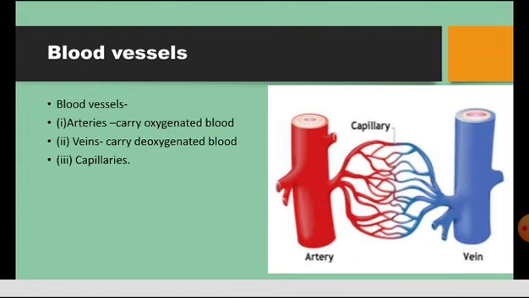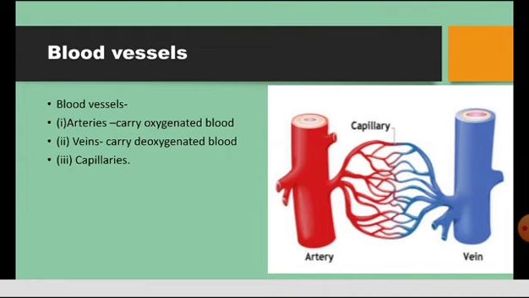Arteries carry oxygenated blood, or oxygen-rich blood, so the blood pressure will be more. So their walls should be thick. They are thick walled, and the blood pressure is high. Now coming to the next one, the veins. The veins carry deoxygenated blood, so less pressure will be there. So they are thin walled. The veins have thin walls and low pressure.